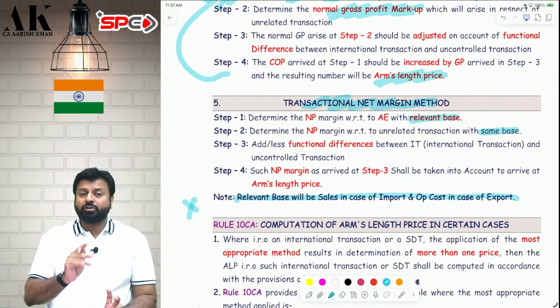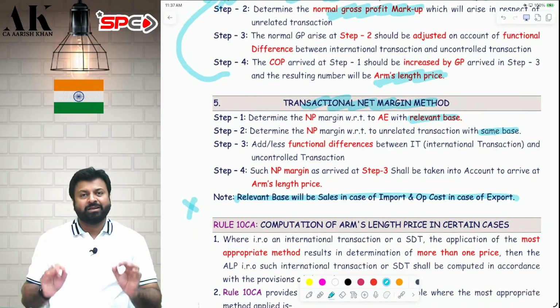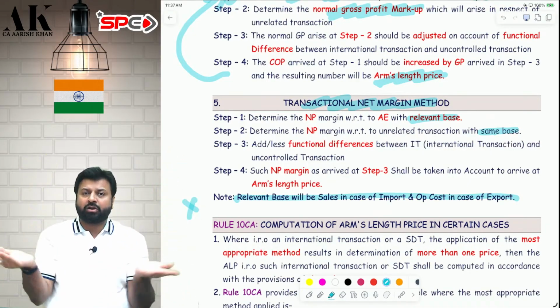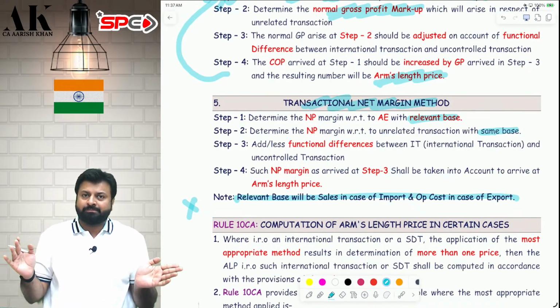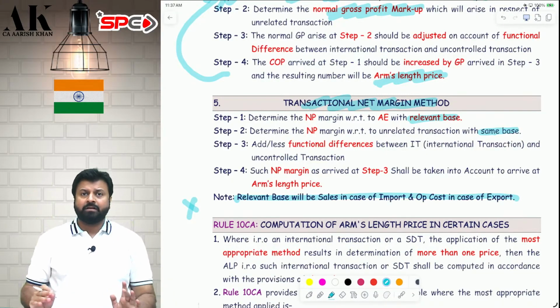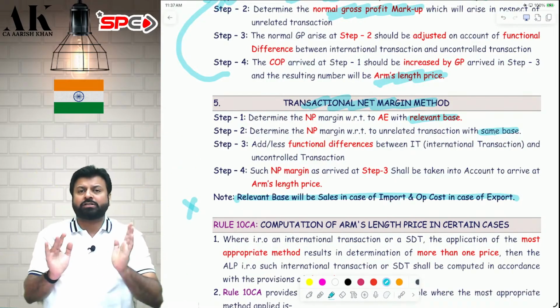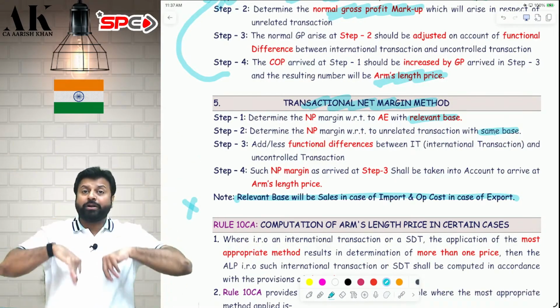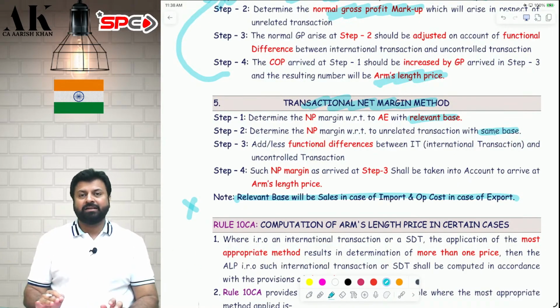This entire line is not there in the study material. So students are confused when to take cost, when to take sales. It's very simple. If you are exporting, take cost. If you are importing, take sales. Sir, the logic I have told you in the class is that you have to take an untainted denominator. If you are selling, the sales will be tainted. Therefore, take cost as untainted. If you are importing, then the purchase cost will be tainted. Therefore, take sales as the denominator.